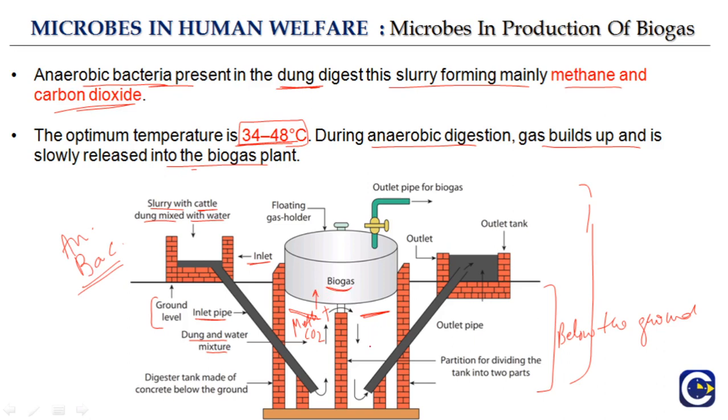This is then the outlet center. From here the methane and carbon dioxide can also come into the outlet area, and then go through the outlet pipe. Here the biogas is collected. There is a gas holder so that the gas stays only in this area and doesn't diffuse randomly, because methane gas is harmful. So there is a floating gas holder that holds the biogas, and here there is an outlet pipe for biogas, which can be connected to produce electricity, or sometimes used for cooking.